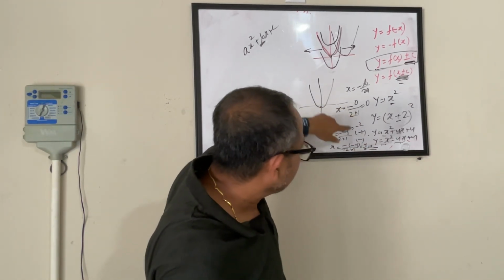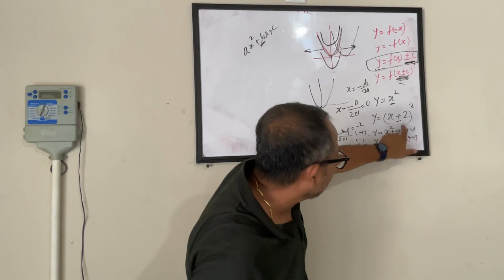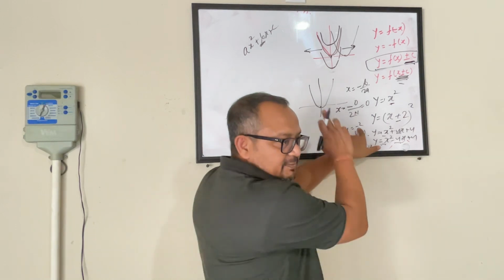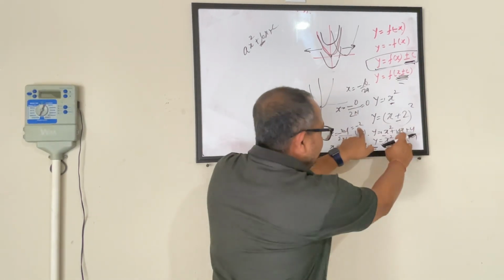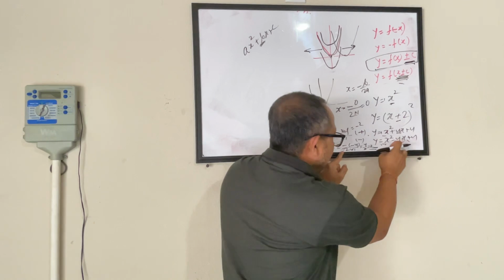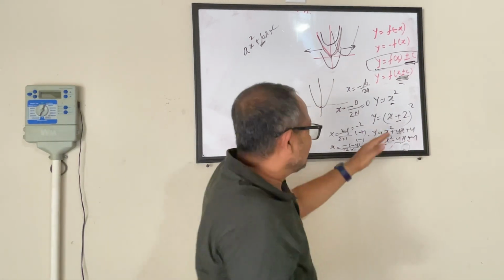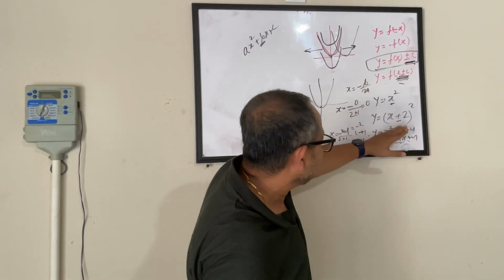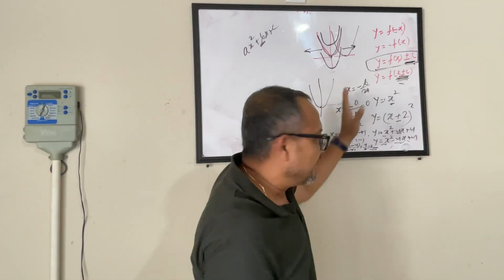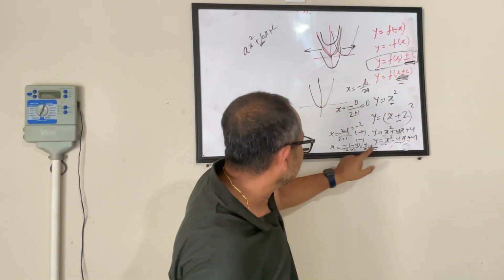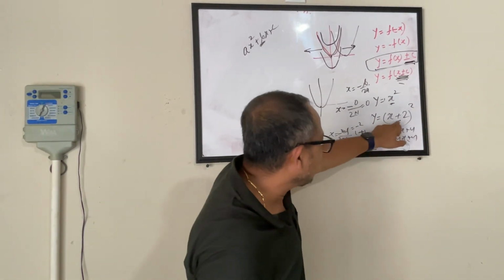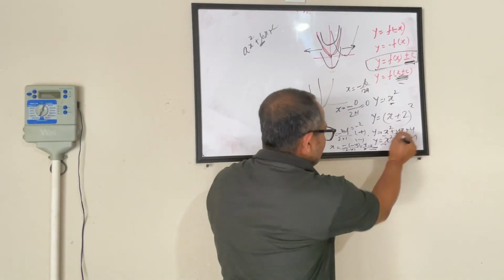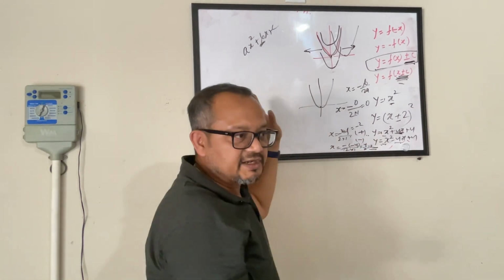So look at this. Your x coordinate when you are doing an addition, from 0 it became minus 2. When you are doing a plus it becomes minus. When you are doing a minus it becomes plus. So when you are doing x minus something, it's becoming plus. So it's moving in this direction. When you are doing minus, it becomes positive. It moves in this direction. When you are doing plus, it becomes negative. It moves in this direction.